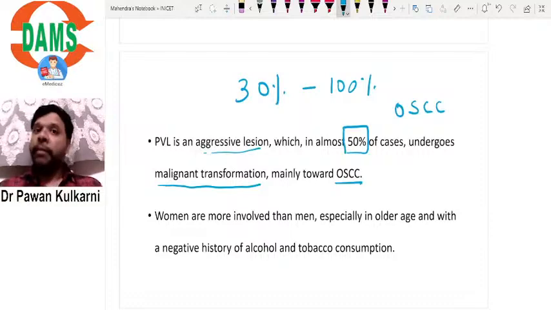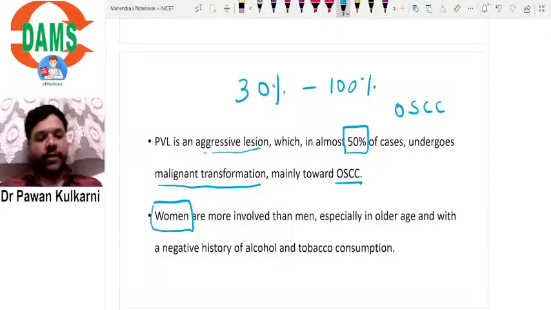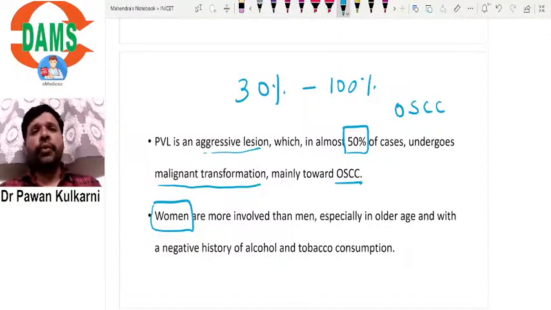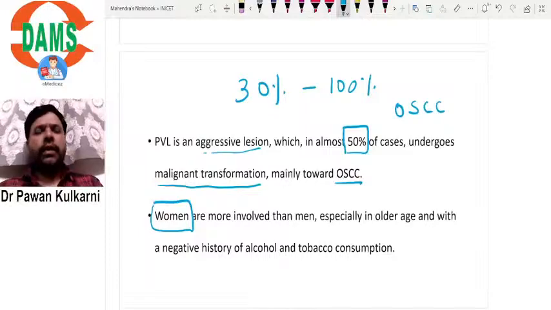However, PVL is one where women are more frequently affected. A patient will come to you, and if you see the oral cavity of the patient, there will be multiple white patches. As soon as you see such multiple white patches, what do you think? We think that it could be some malignancy or some aggressive lesion. You ask the patient the history of tobacco consumption.